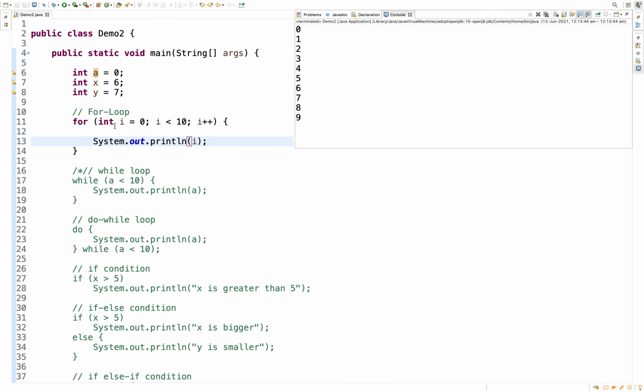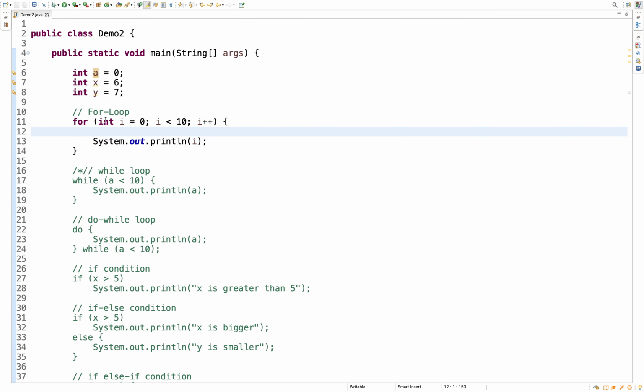Because we want this I to be incremented for each iteration, right? If you see here, every time the I is incremented, the I variable is printed. So this is what the for loop does.